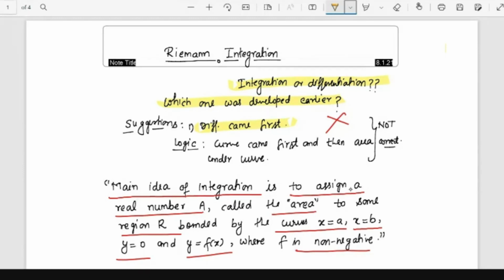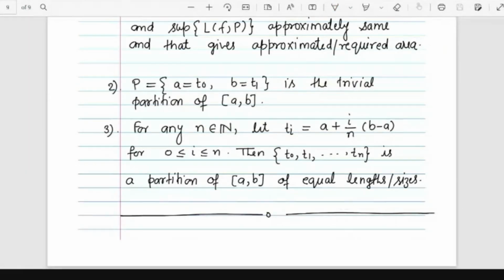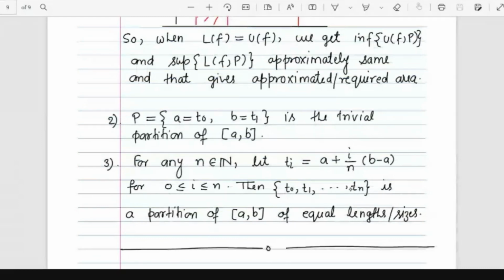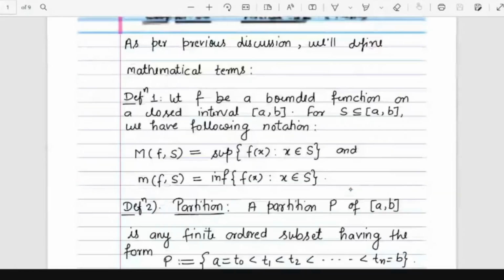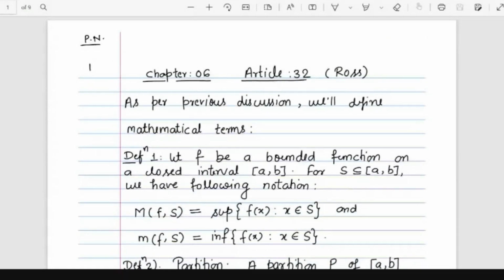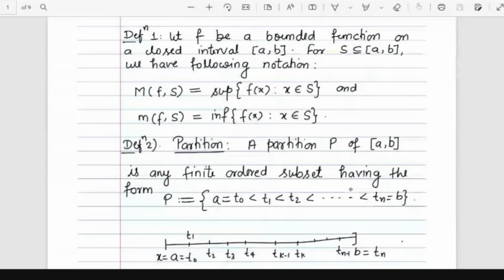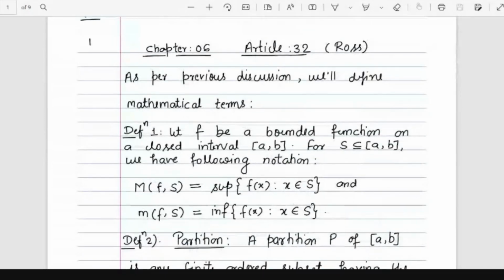Okay, so let's move to next. So now we are going to give the whole thing a mathematical picture. I'm following the book Elementary Analysis by Ross, and this is from chapter 6. We define a few things, because you see that the concepts of lower height and upper height came into the picture.